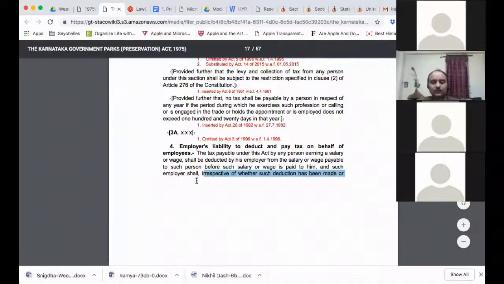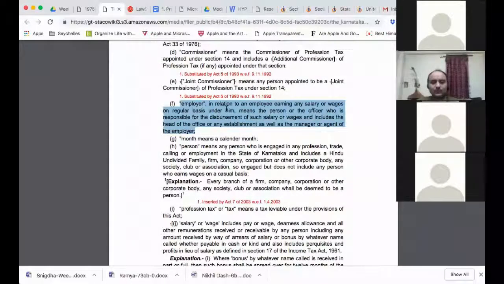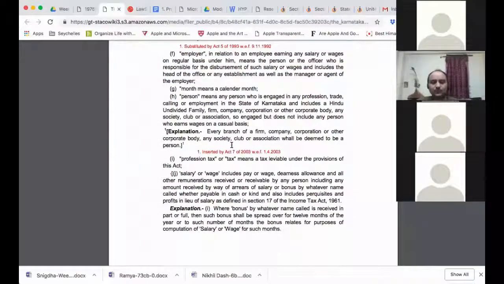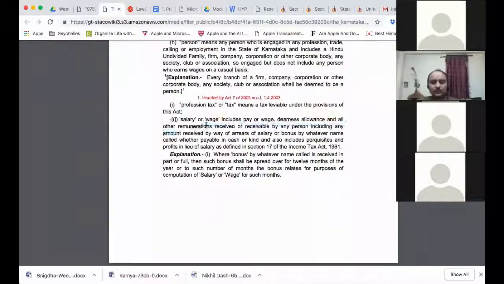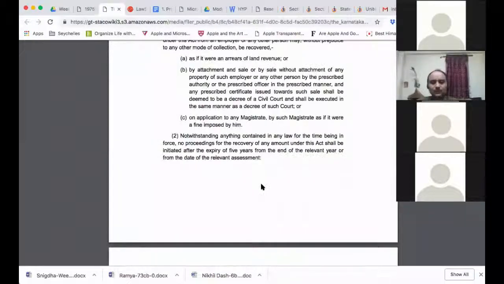Now let's see if there is a threshold. The Act says, in relation to any employee earning salary or wages: salary or wage means any pay, wage, dearness allowance, all remunerations received by any person, including any amount by way of arrears of salary or bonus, right? And it includes other aspects like perquisites and profits, which are covered in section 17 of the Income Tax Act. There is no minimum amount and there is no exemption by default under the Act.